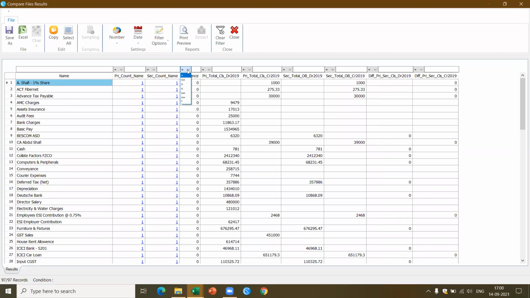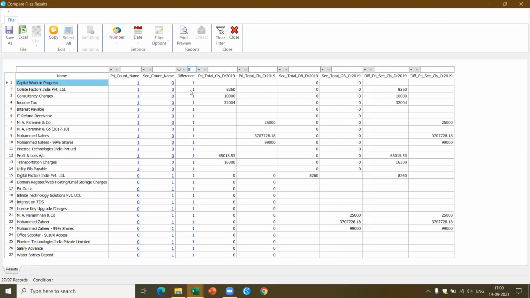For example, here I want to find out where not equal to 0. Now these are the accounts where there are differences. Okay, in some cases the blanks have also come. See here, 8,260 is available in this particular trial balance, it's not there in the other. So I'm able to pick up dynamically from each of them which are the cases where there are differences.